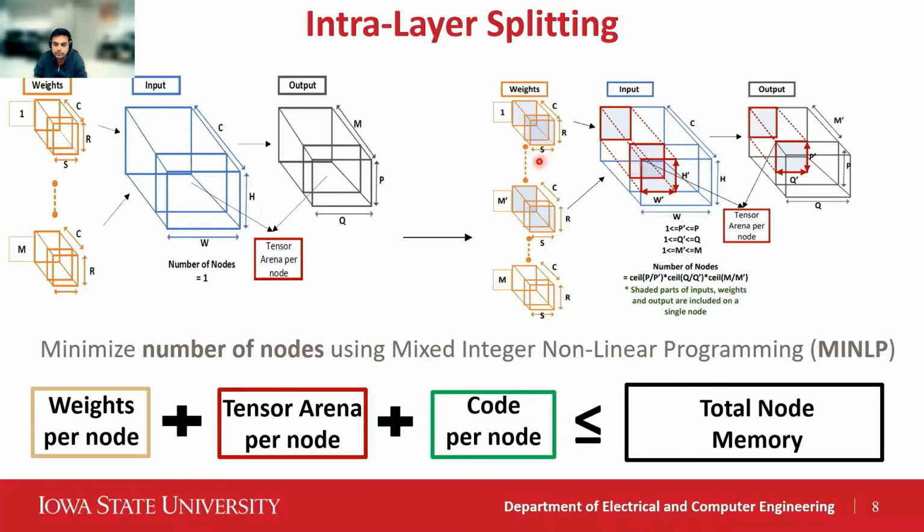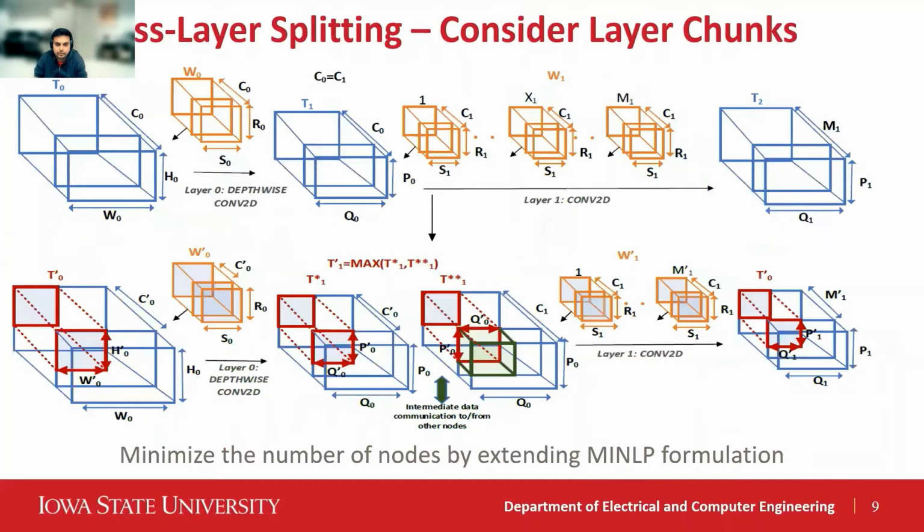Additionally, we could also reduce and distribute the weights of the model by computing a subset of the original output channels, M prime out of M, across different nodes. The result is both reduced weights per node and a reduced tensor arena. Given a particular node memory, we can formulate this as an optimization problem that minimizes the number of nodes given the node memory constraint.